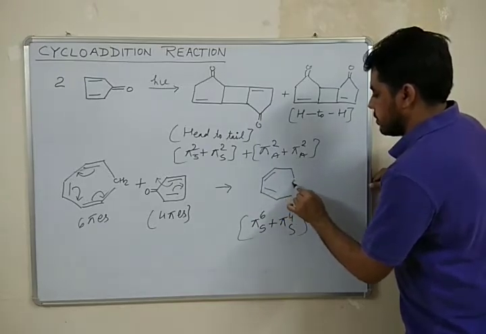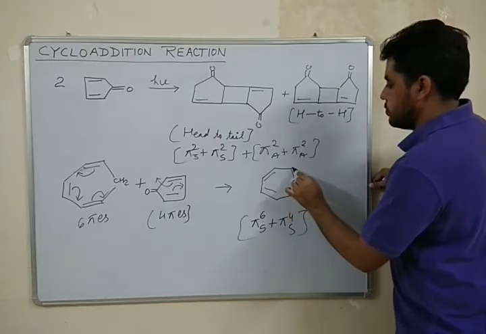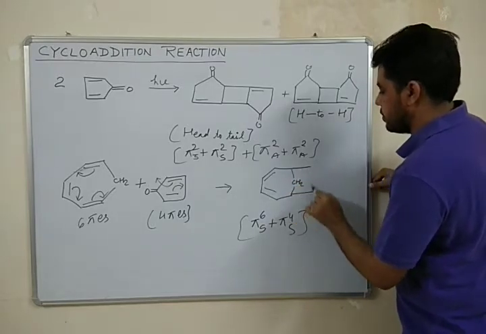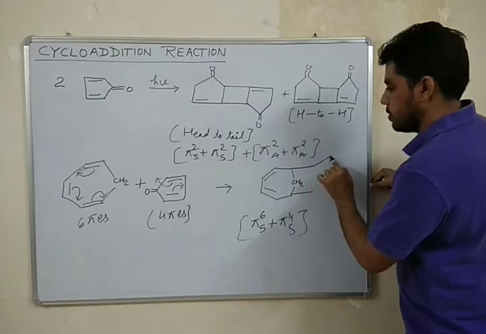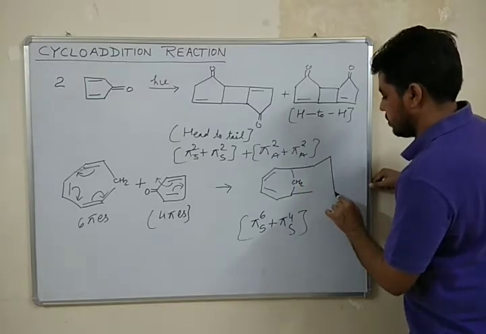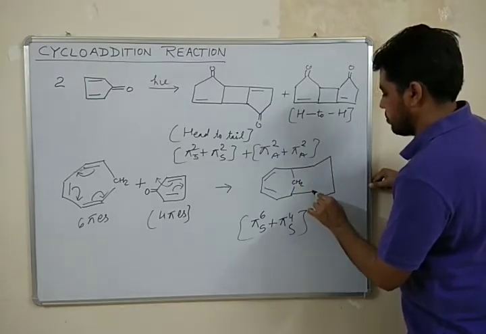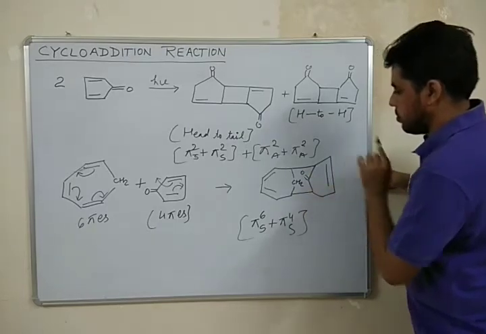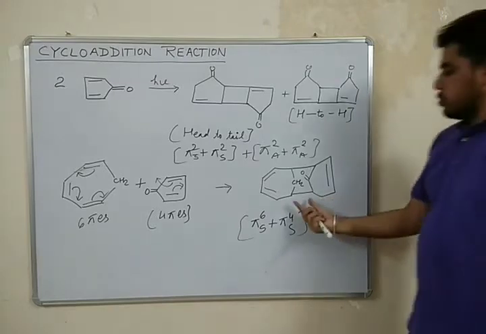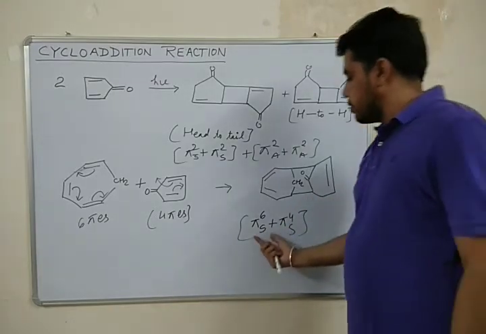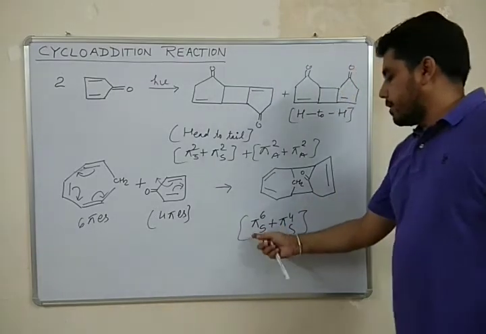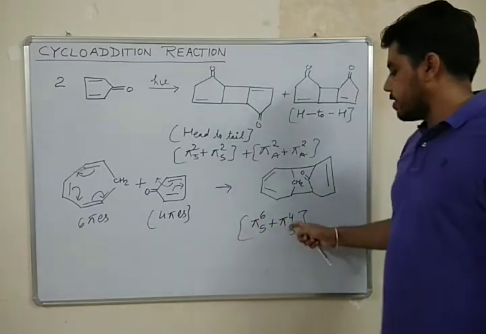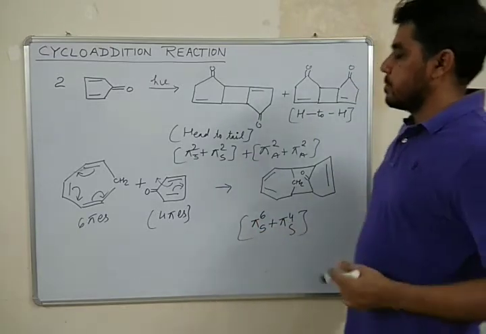It is our CS2 unit. Okay, so this is the product resulting from pi 6s plus pi 4s cycloaddition reaction.